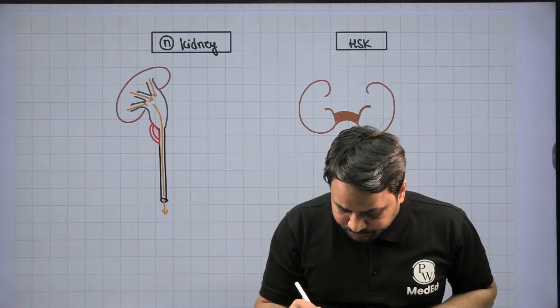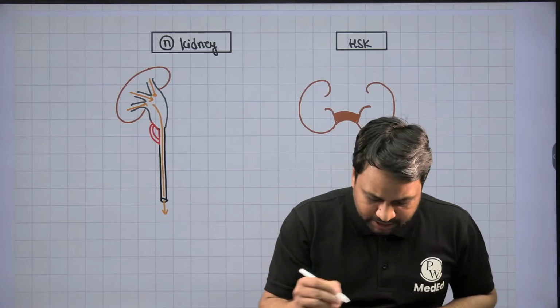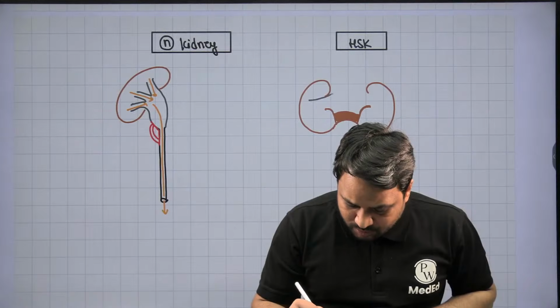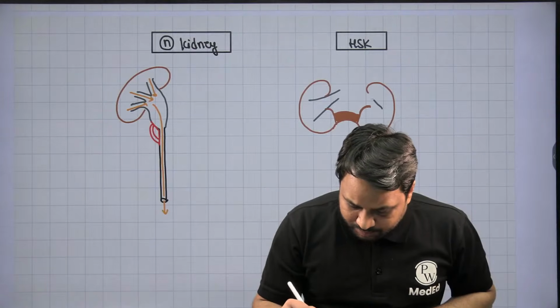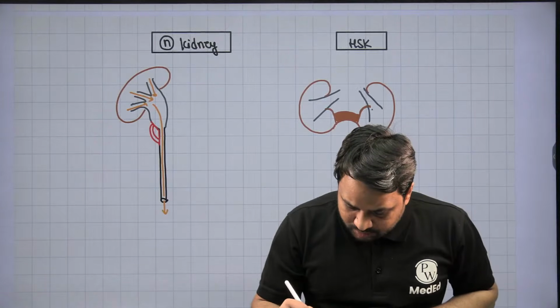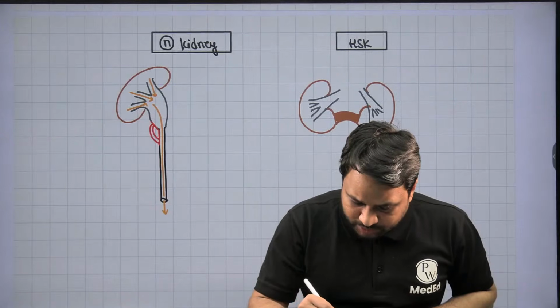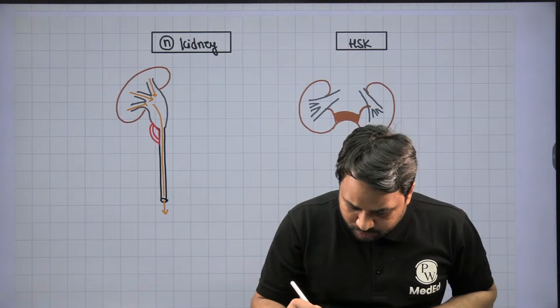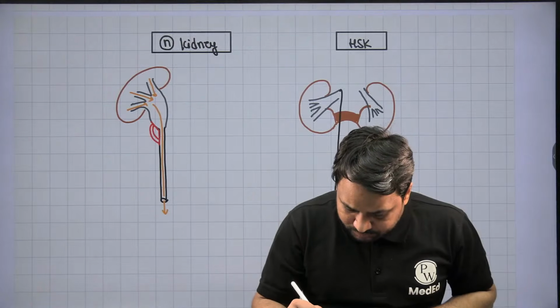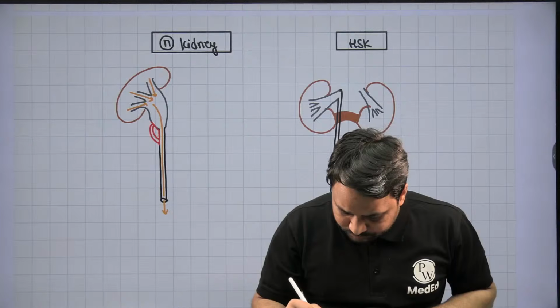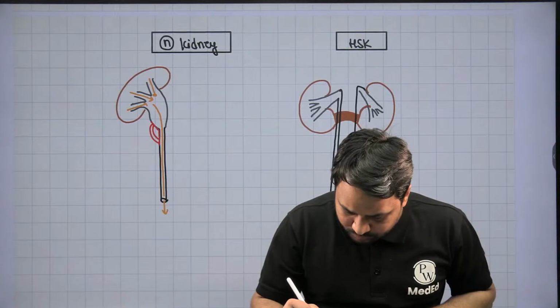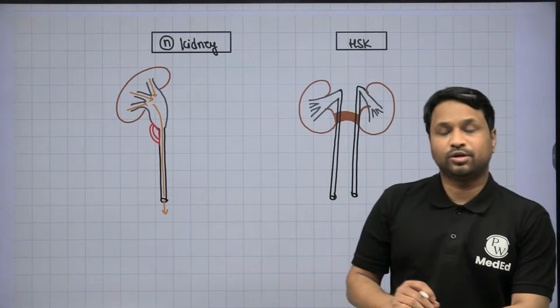Now, you see that the pelvicalyceal system is going to originate in a face up manner. And the ureters which are going to come, they are going to fuse in this particular fashion.